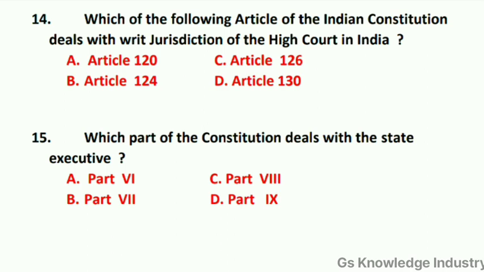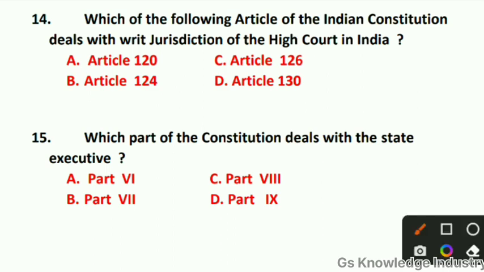Option C, Article 126. Option D, Article 130. Here the correct answer is option C. Option C is the right answer, okay? Article 126. Which of the following articles of the Indian Constitution deals with writ jurisdiction of the High Court in India? 126.